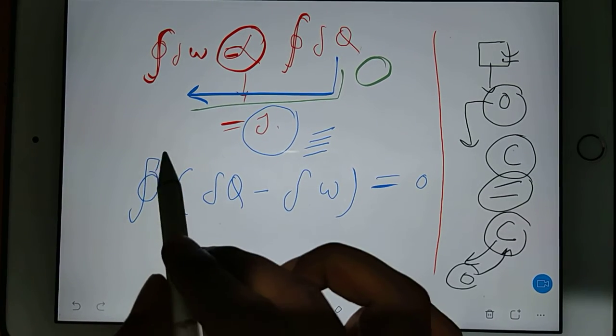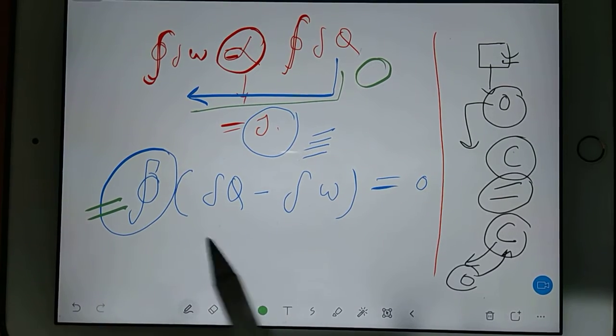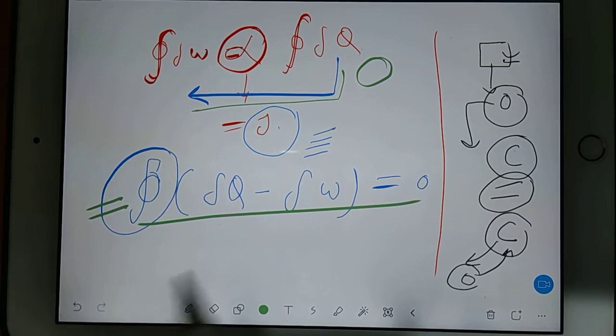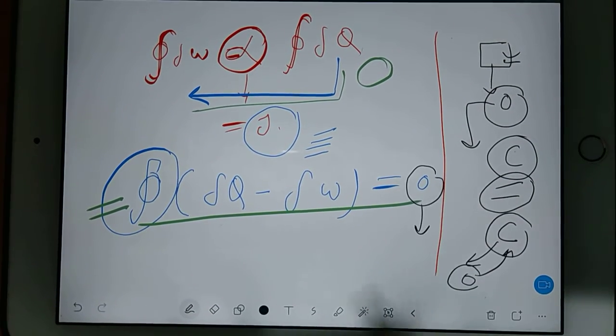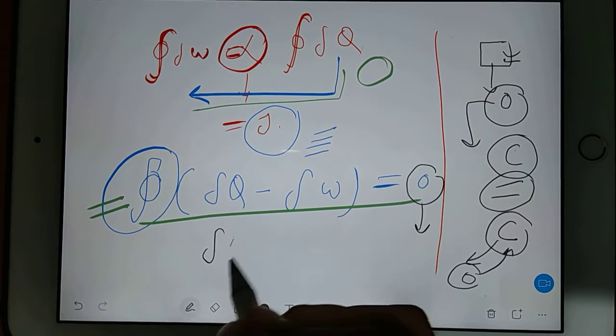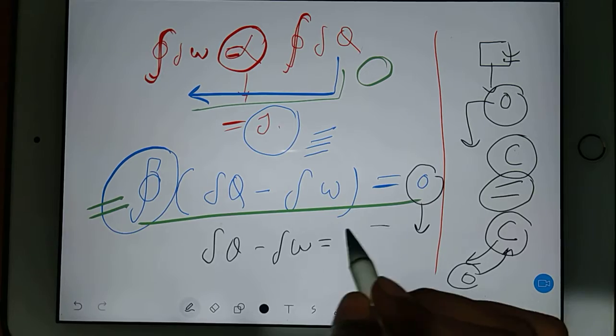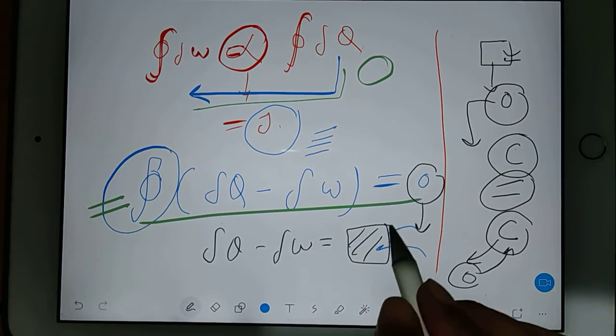So see, I have an integration sign here, which is telling me to integrate the equation. If I integrate the equation, then I should get some constant here in the next step. So I can write del Q minus del W is equal to some constant. According to mathematics, it is giving me a constant.